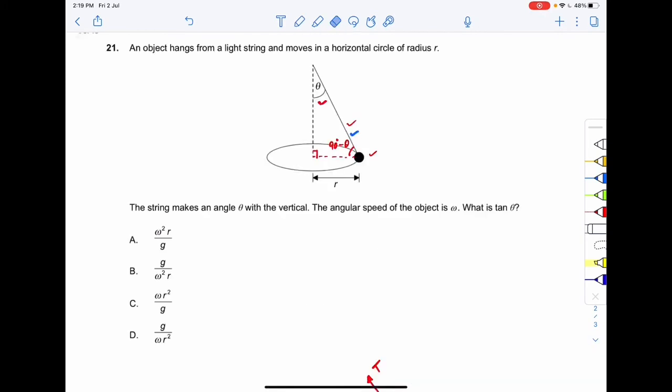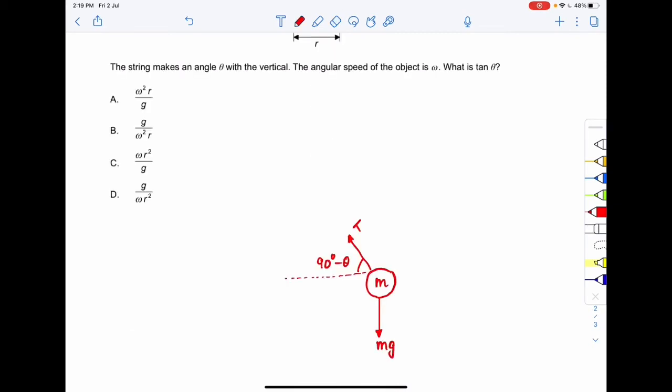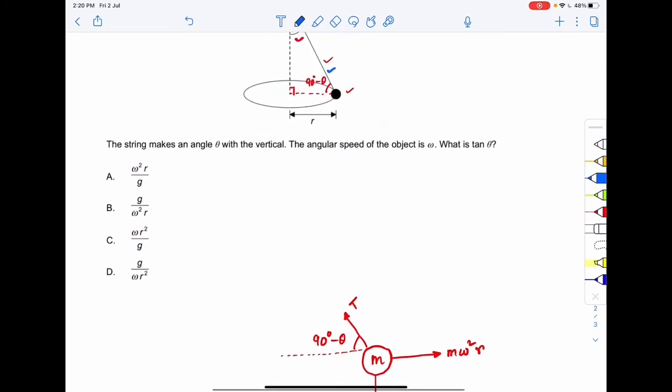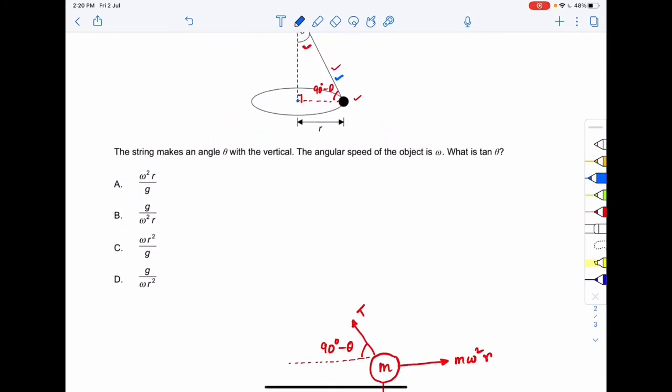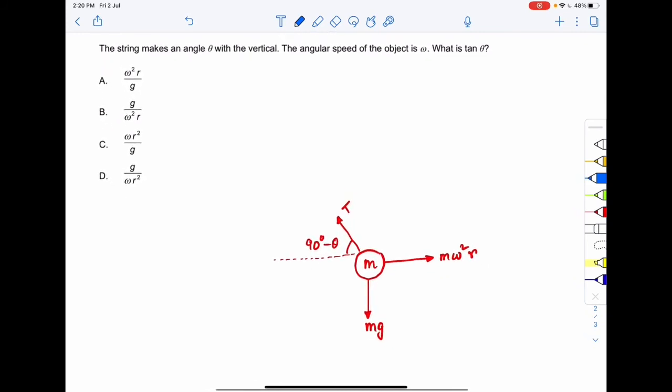Over here the object is moving in a horizontal circle of radius r and the angular speed of the object is omega, right? So the centrifugal force will be m omega square r, where r is the radius of the circle. The centrifugal force always acts away from the center, right? So this is the center, and the centrifugal force m omega square r will be acting in this direction, away from the center.